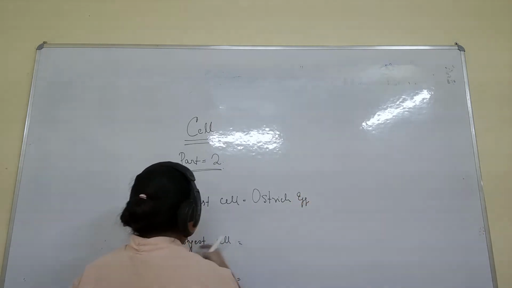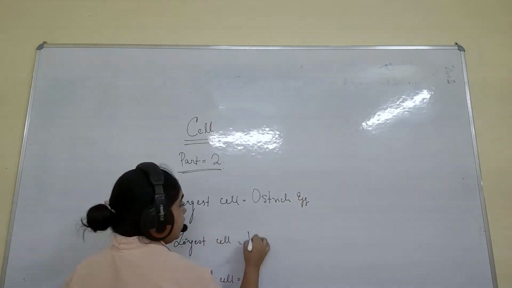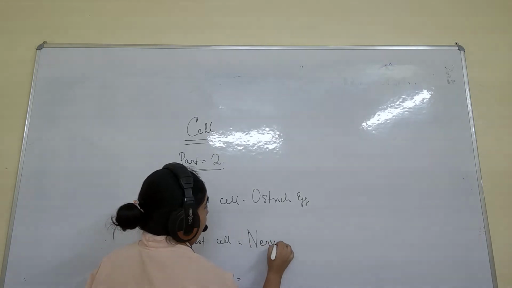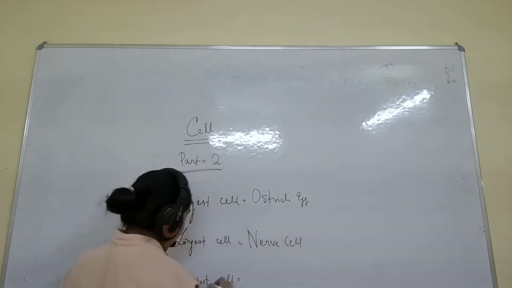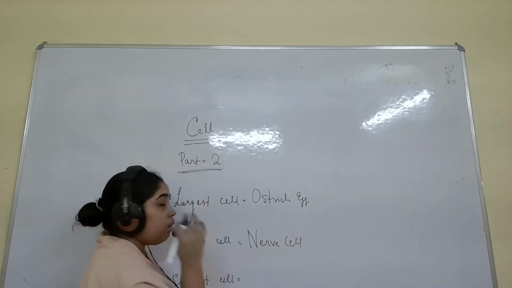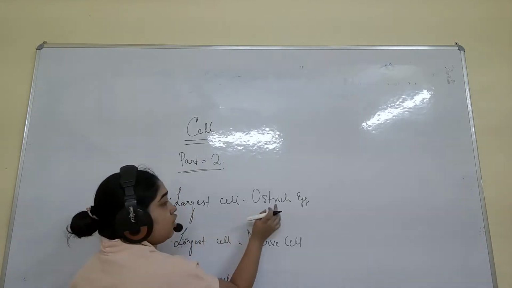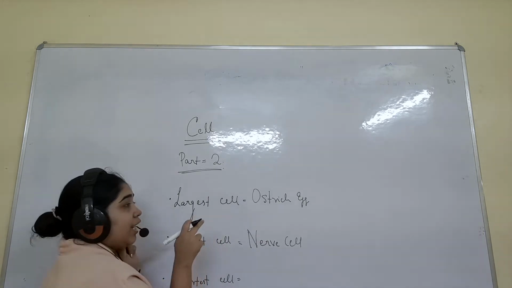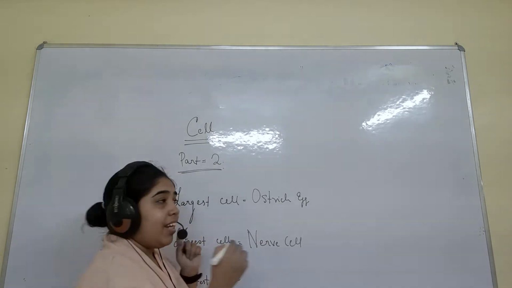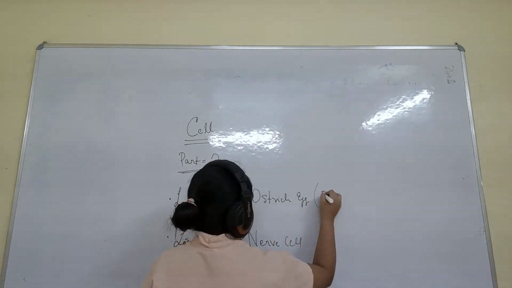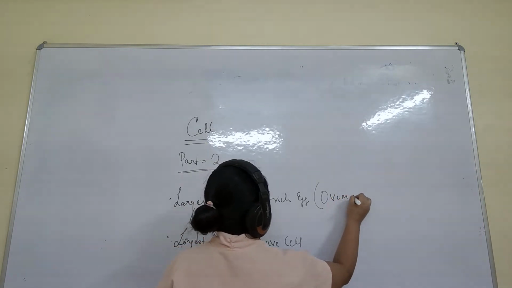The longest cell in the body is the nerve cell. But if they are asking about the largest cell in humans, then it will be the ovum.